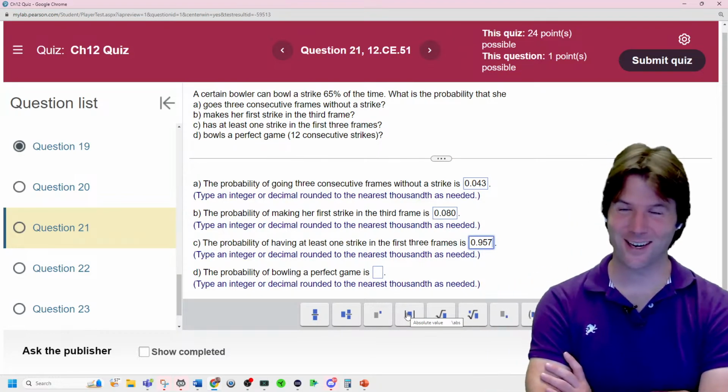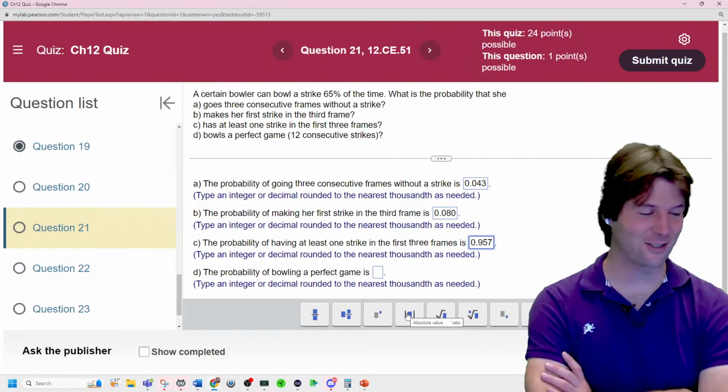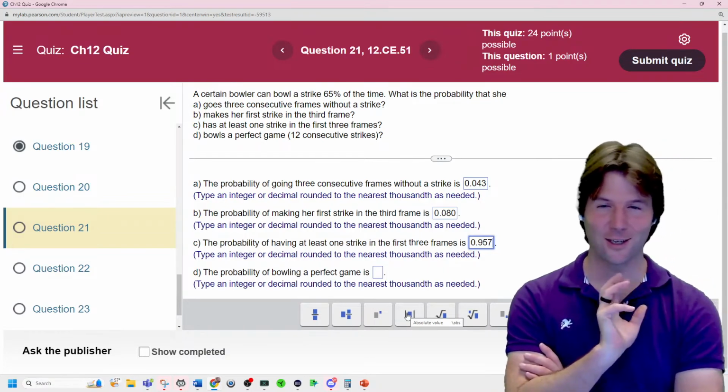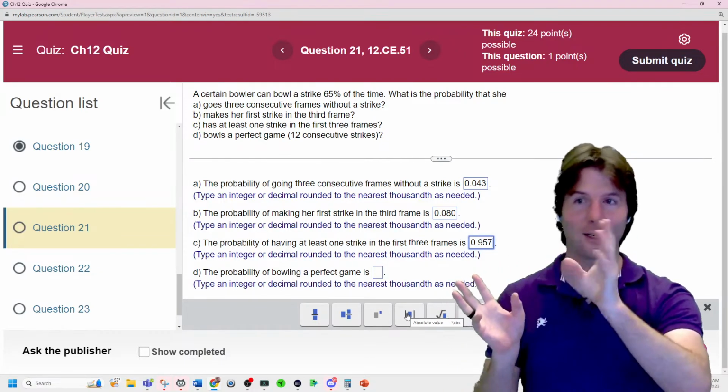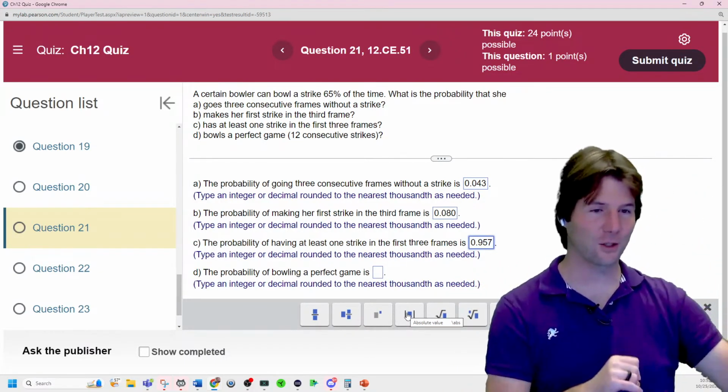Probability of strike and strike and strike and strike. What's the probability of that? 12 strikes in a row. You get a strike and a strike and a strike, and so on.